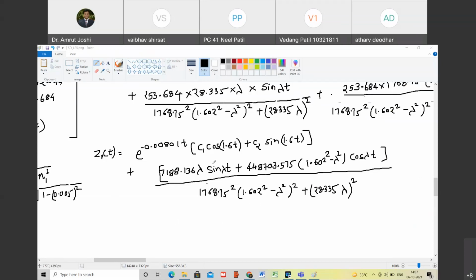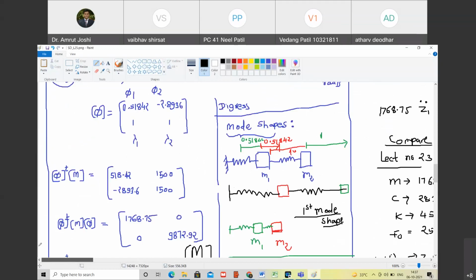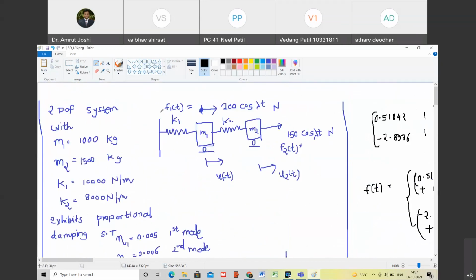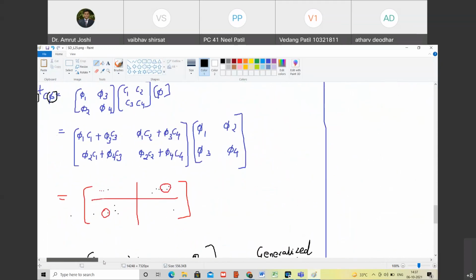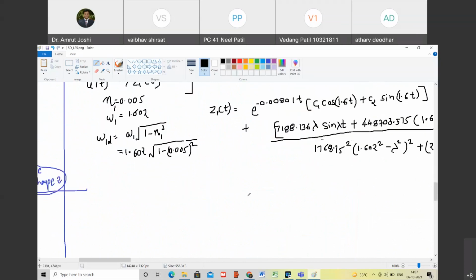So z1 of t is this one. Now, what is the first boundary condition? The system starts from rest. If nothing is given about the system, it must be starting from rest and from its mean position. So the boundary conditions that we are going to apply are: z1 of 0 is 0, and z1 dot of 0 is also 0. These are the two boundary conditions.